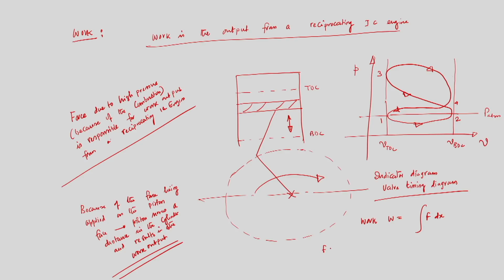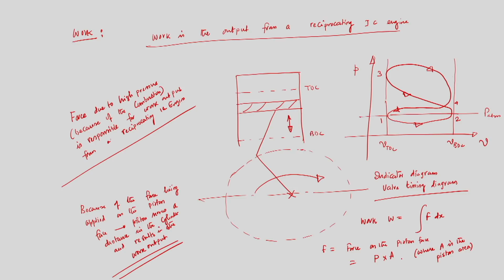So, F is equal to the force on the piston face, that is essentially the pressure developed times the area of the piston, where A is the piston area.